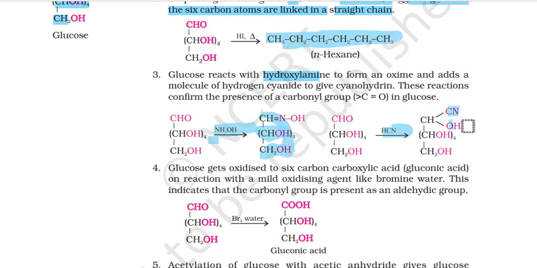Glucose gets oxidized to a 6 carbon carboxylic acid, gluconic acid, as it is called. Since glucose has an aldehyde, when you oxidize it, it will get converted into a carboxylic acid. On reaction with a mild oxidizing agent like bromine water, yes, we take a mild oxidizing agent, alright, and we get the carboxylic acid from the aldehyde. Fine. These oxidation-reduction reactions are our conversion series which we have done in organic chemistry.